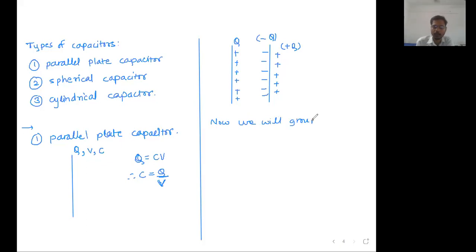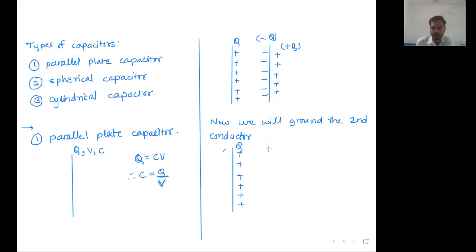Now we will ground the second conductor. Just try to understand. Now what happens is this. Just keep on observing. This charge remains as it is. This charge we are not touching, so it will remain as it is. This charge is equal to Q.